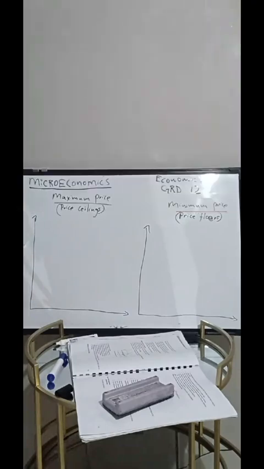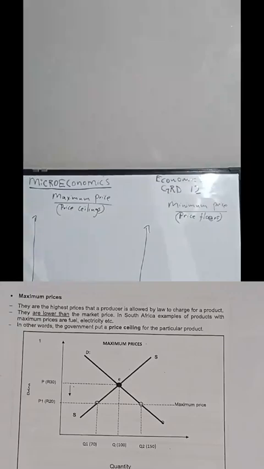Meaning, it is the highest price that producers are allowed to charge for certain goods, right? And then the minimum price is the lowest price that the producer is allowed by law to charge for the product,